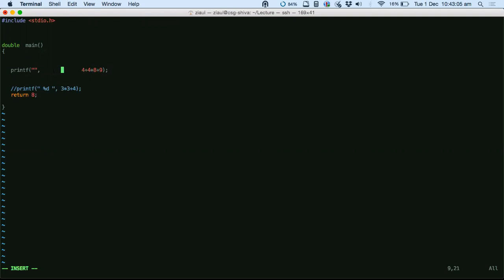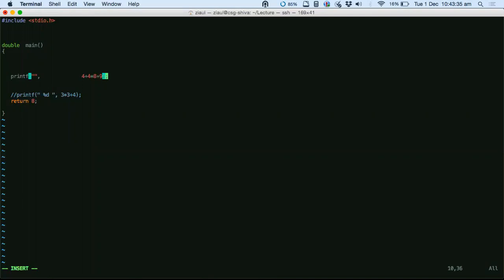You may not have the second part. So the printf has two parts actually. One part is for the double quotes and the other part is for the other things that go into printf, other parameters. So this is the most essential part of printf. Without the double quotes, printf would just not work. So then, what are these other parts? These other parts are the things that you send inside printf for printing, right?